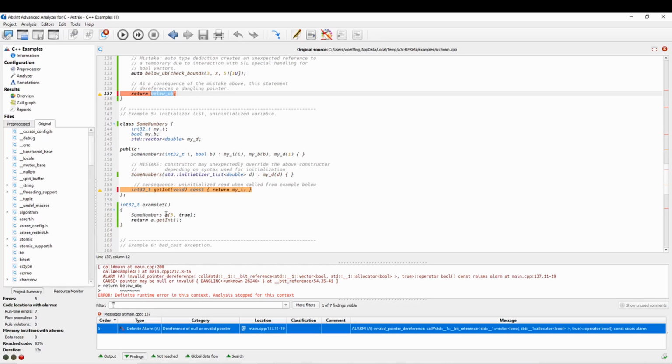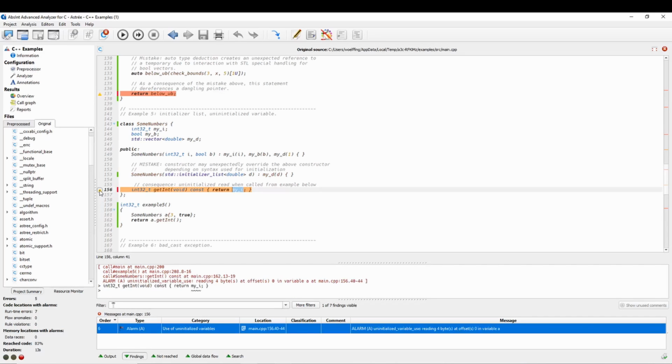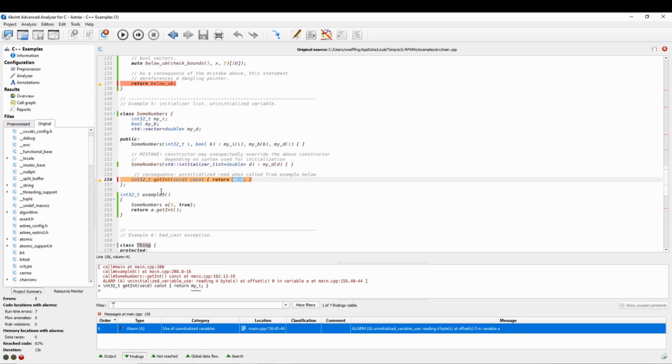As a consequence of calling the unexpected constructor, the variable my_i is not initialized, contrary to the expectations of the programmer. Therefore, the following call of the getInt method reads from an uninitialized variable. Astrée detects and reports the uninitialized read problem.